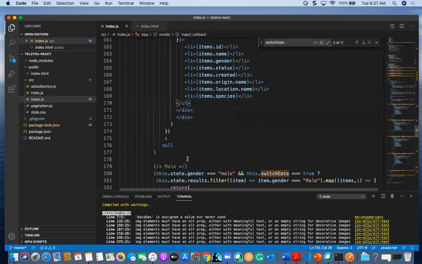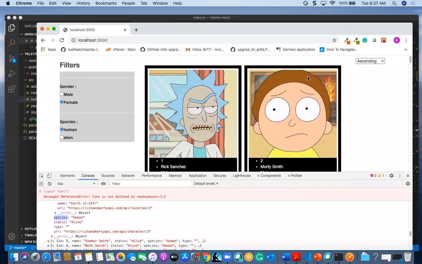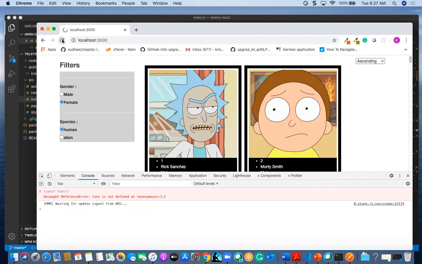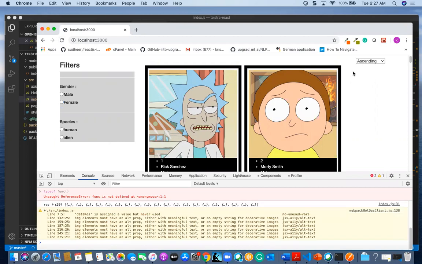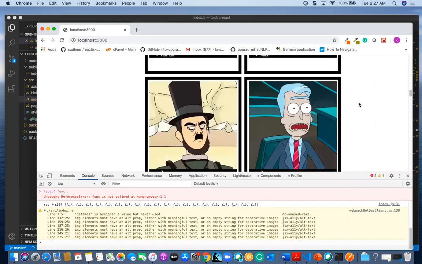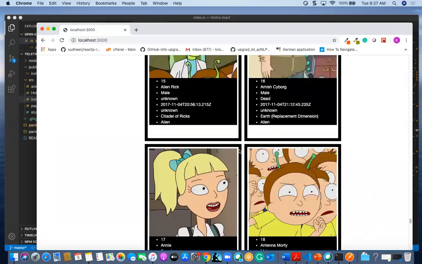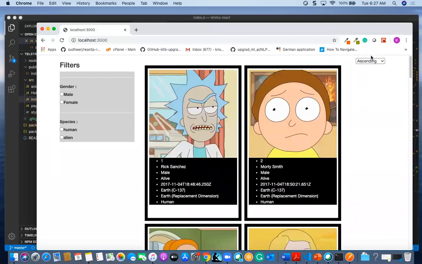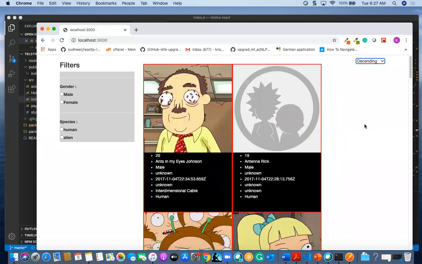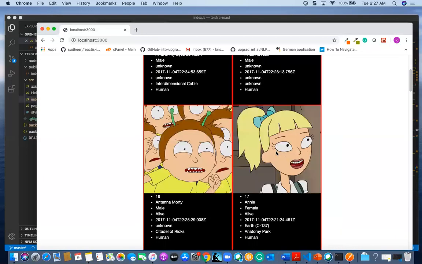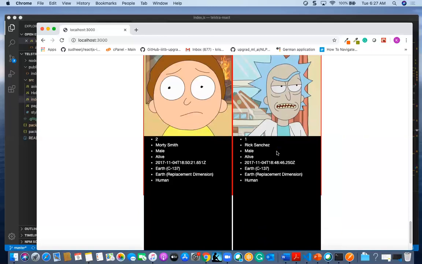Likewise, all these will work: ascending, descending, gender, and species. We'll see from the first. First ascending, I will find results up to the end of the ascending results, and for descending, I have from 20 to 1.